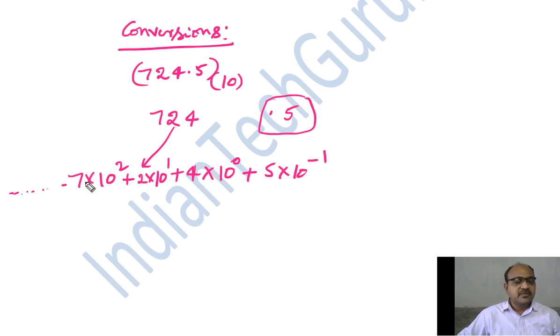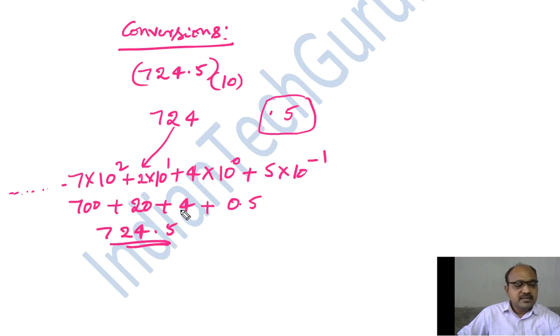Now if you add the values: 7 into 10 square, 700, plus 2 into 10, 20, plus 10 power 0, 1, plus 4, plus 5 into 10 power minus 1. 10 power minus 1 means 1 by 10, so that is 0.5. So we get 724.5. Because we are converting a decimal number into decimal, we get the same value.